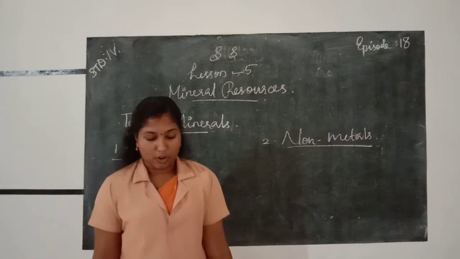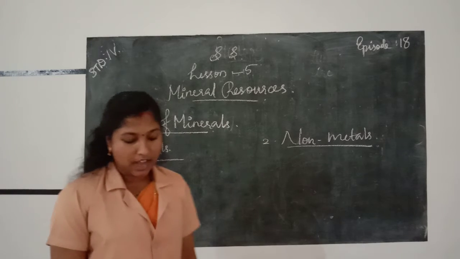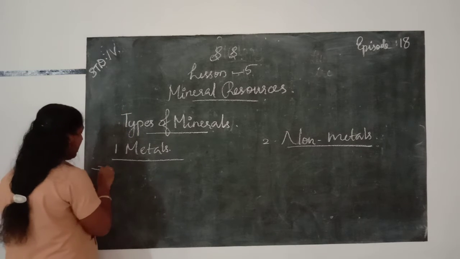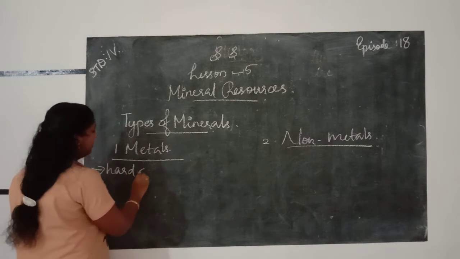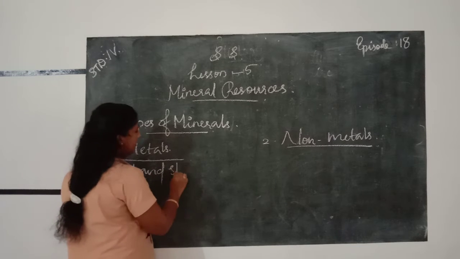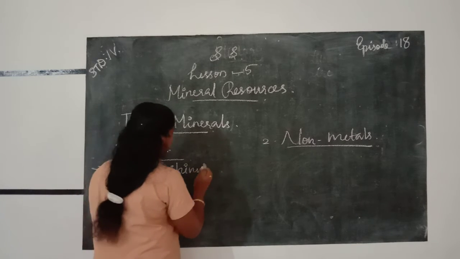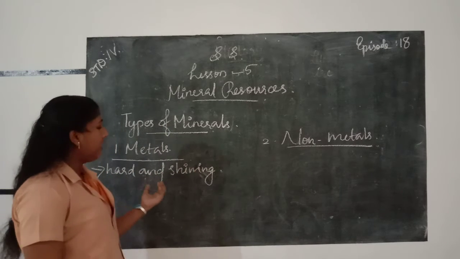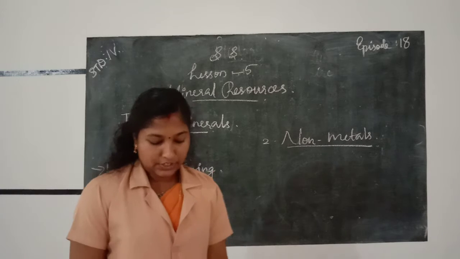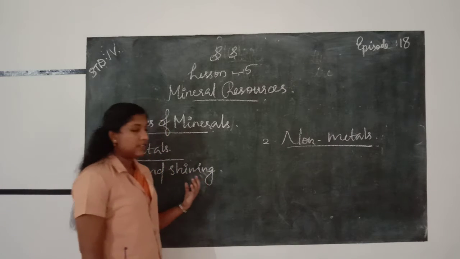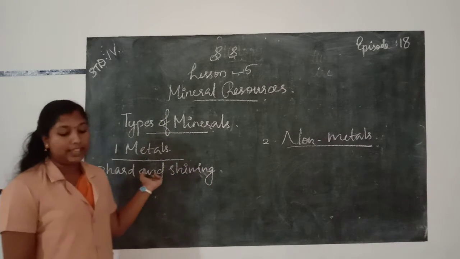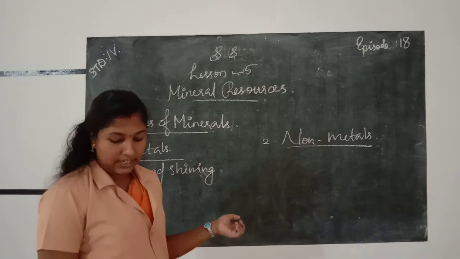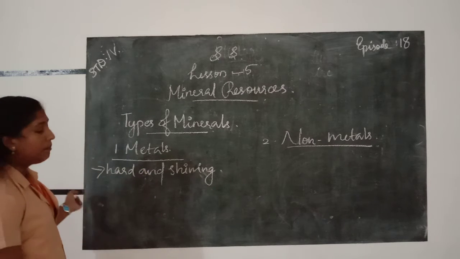Metals and non-metals. Metals are hard and shiny materials. Then for what purposes do we use metals? For making cooking utensils, machines, tools, nuts and bolts.